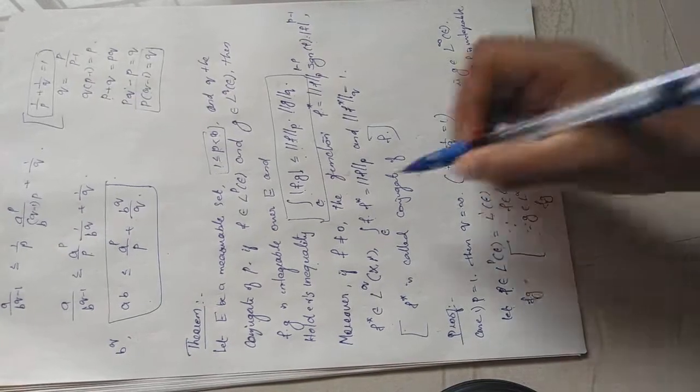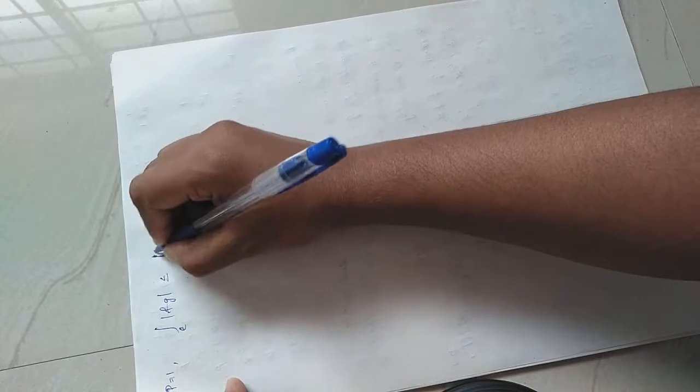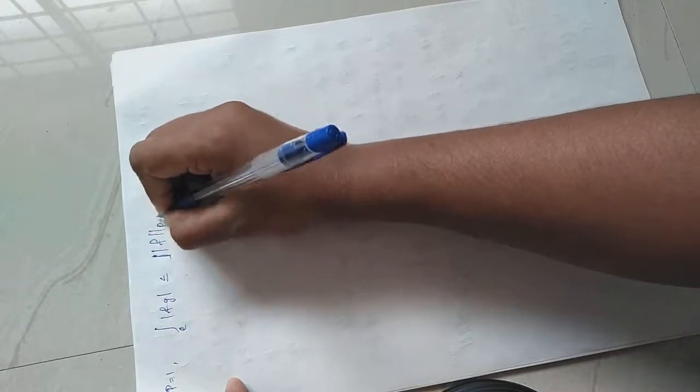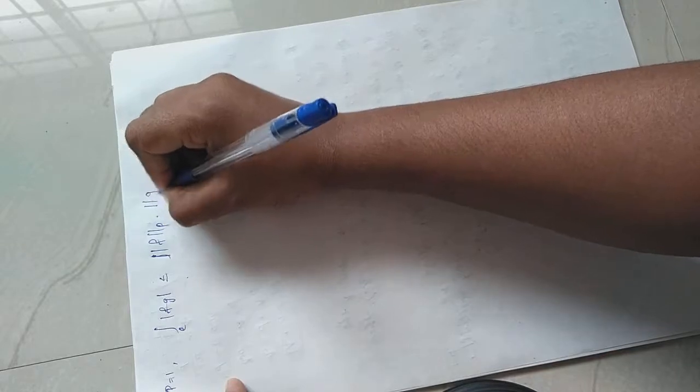Now we will verify this inequality for the case p equal to 1. So for p equal to 1, we want to verify Holder's inequality. What will that be? Integral over E of mod f g will be less than or equal to p norm of f into q norm of g, right?